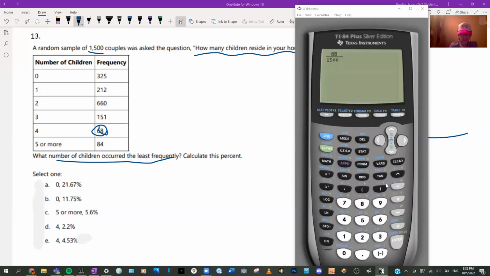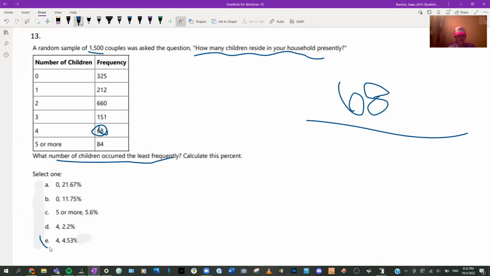So I almost did something that you don't want to do. I was about to add all these together. Well, it tells you what's the total, so that saves me some time. All right, that looks like it's about 4.53%.